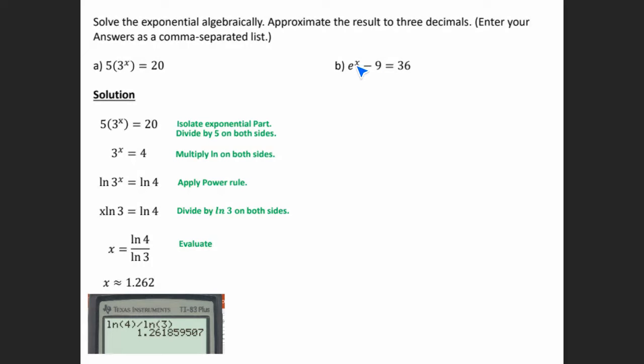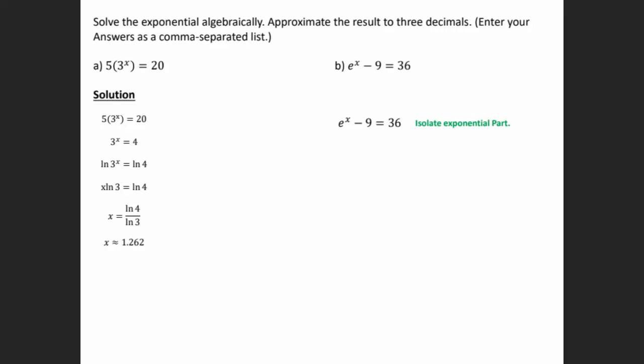Okay, so let's try this one over here, letter B. So we're trying to solve for x. We need to isolate e to the x, so we need to get rid of this negative 9, and we can do that by adding 9 on both sides. So we get 9 plus 36, and this is wrong, right?